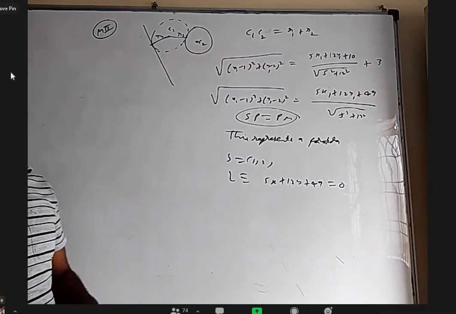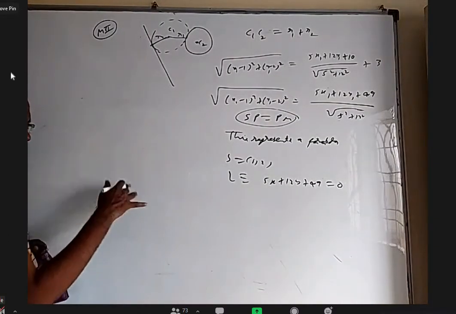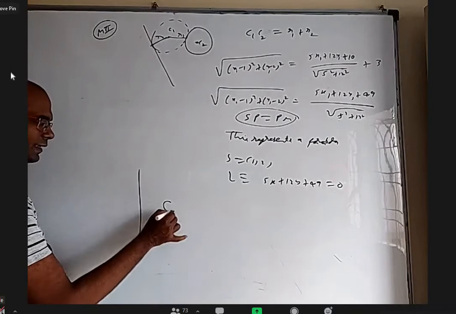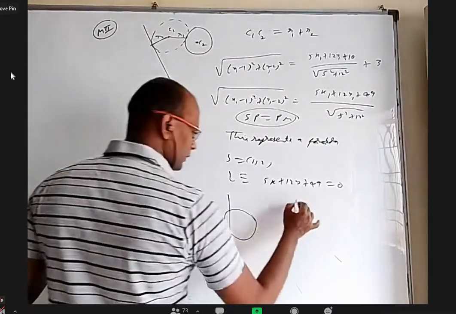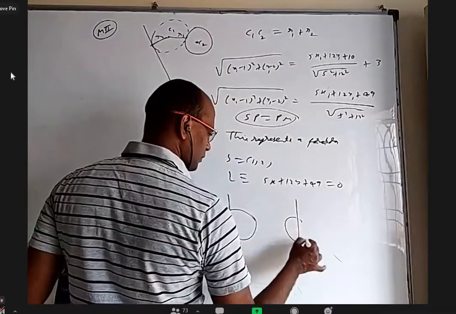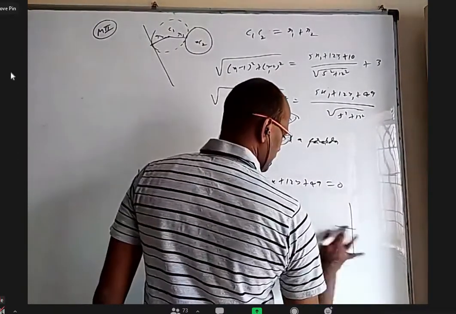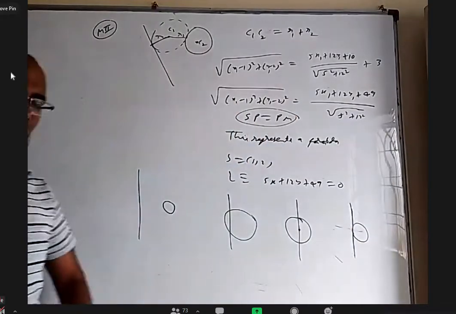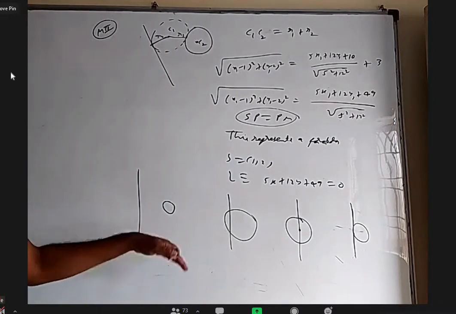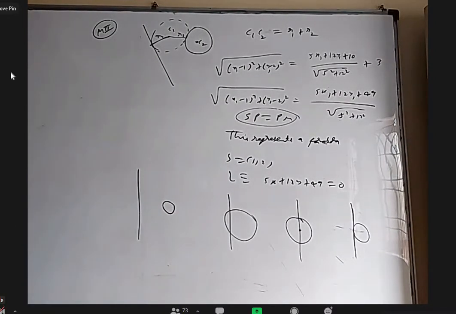Anyway, coming to the general method, actually there are 3 cases. I gave circle and line. The circle and line can be intersecting like this, or it can be even a diameter also like this. We'll see, or it can be touching. See, everything I'm telling now, we don't have to write in the notes, just for your understanding. So I start giving notes.